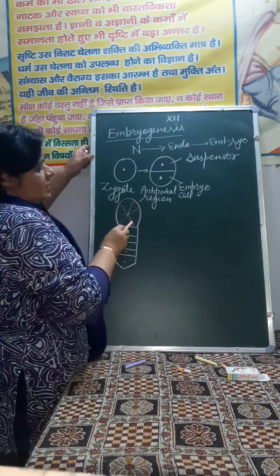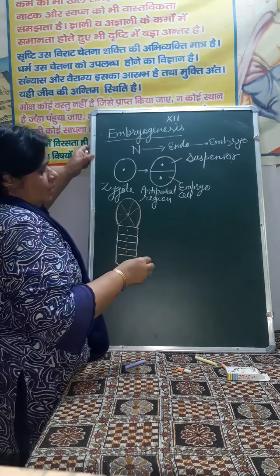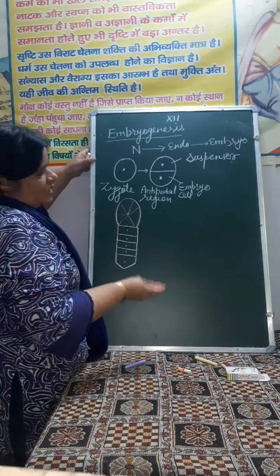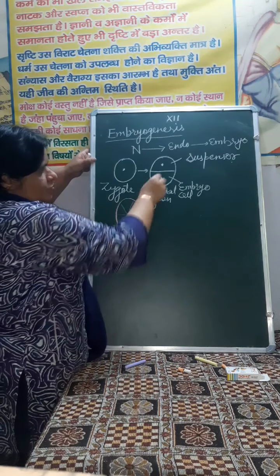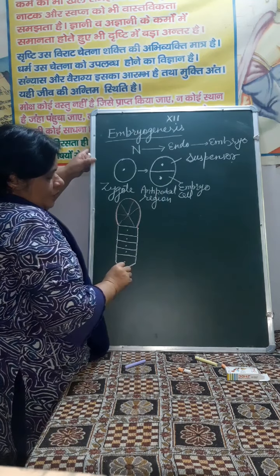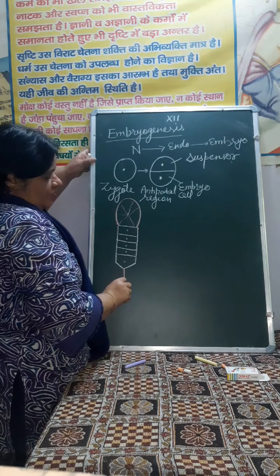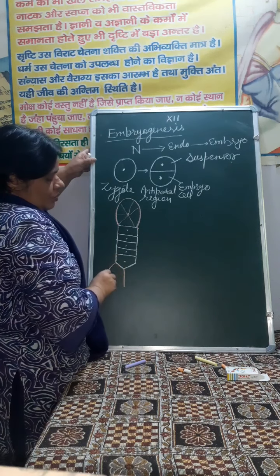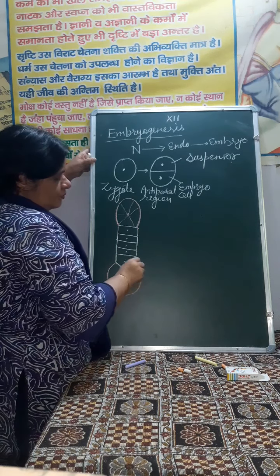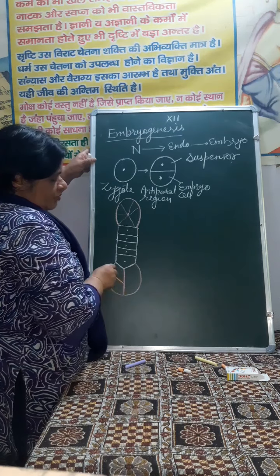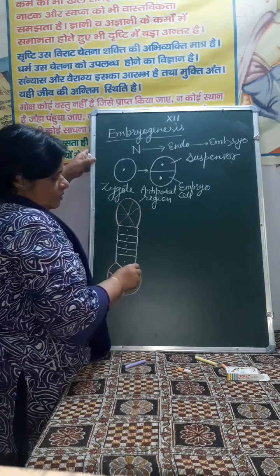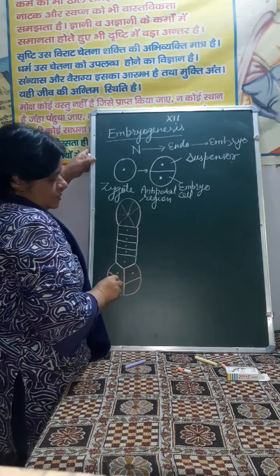It is also having these ingrowth just like the transfer cell. Then here the division of this cell, there are two vertical division and one transverse division. Formation of the structure that is having these 4 cells.